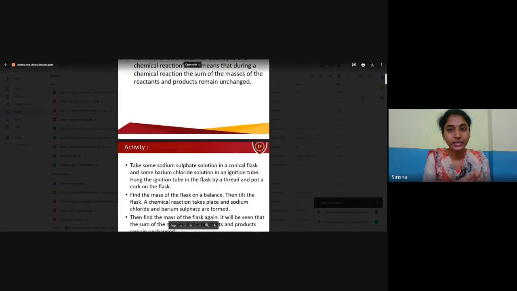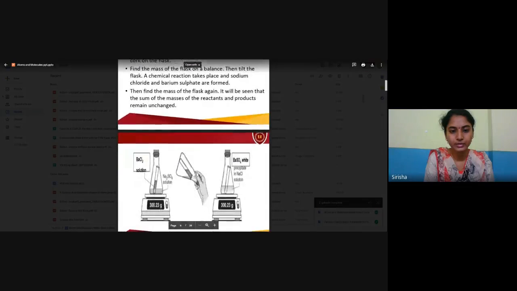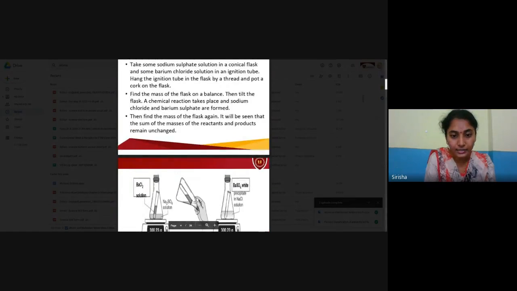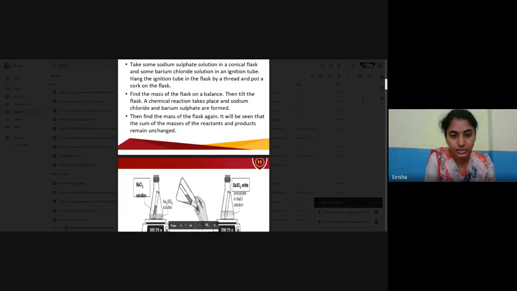Let us see an activity to demonstrate this. Take sodium sulfate solution in a conical flask, and barium chloride solution in an ignition tube. This test tube is called an ignition tube. Hang the ignition tube in the flask by a thread, and put a cork on the flask.